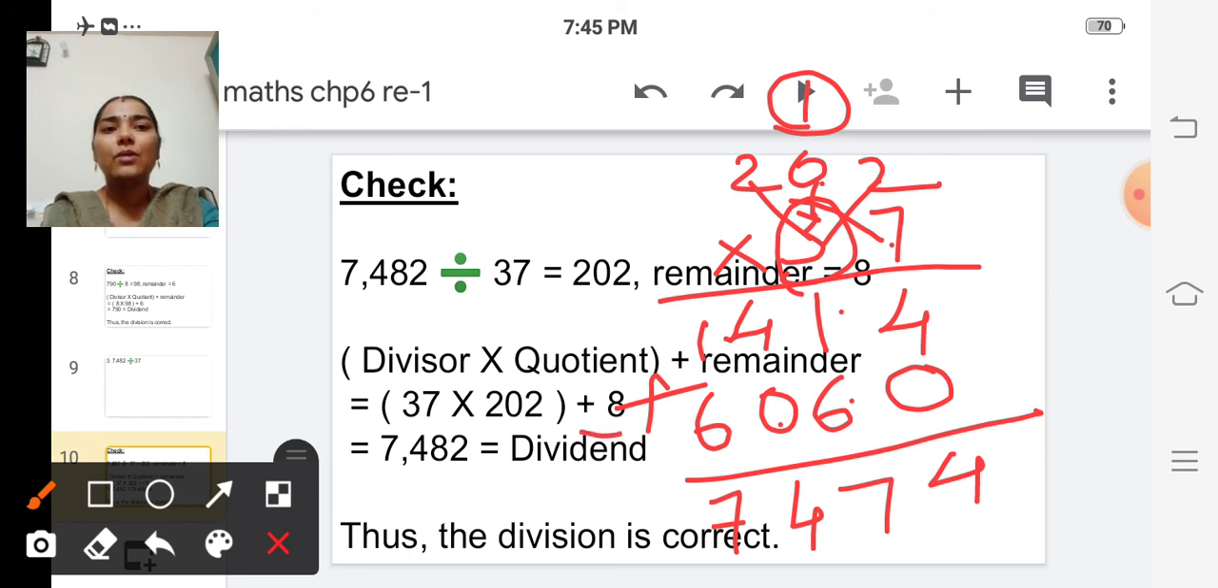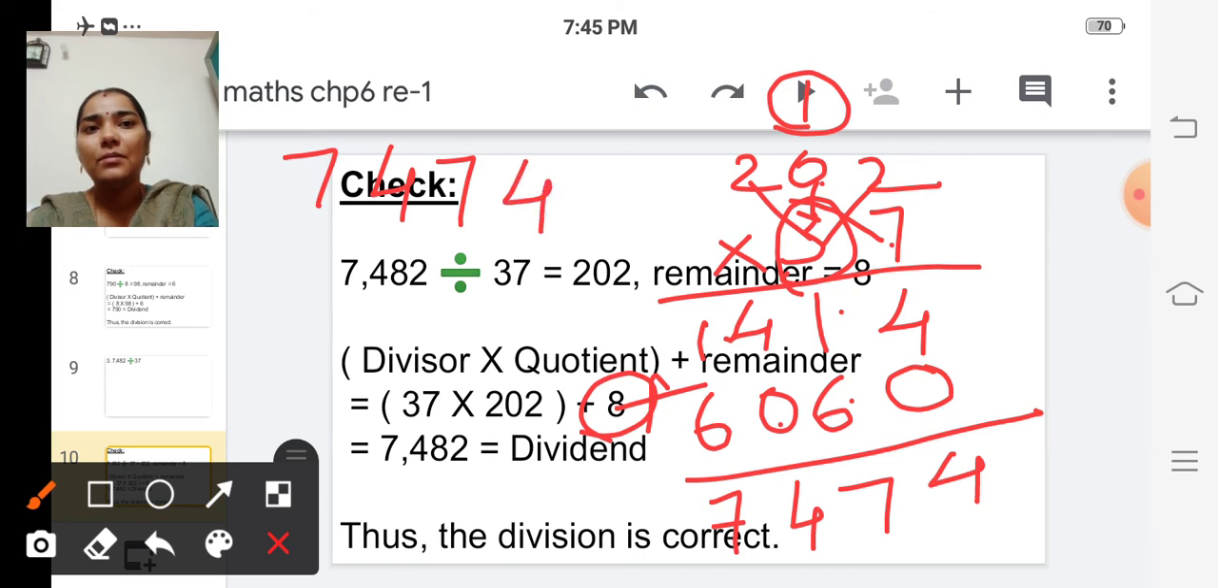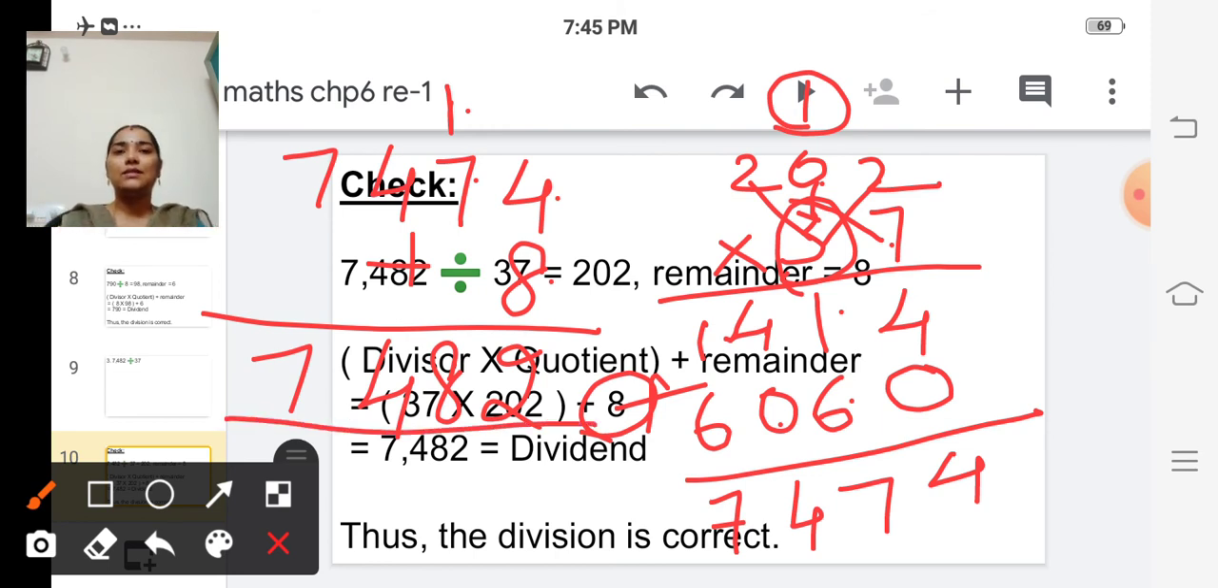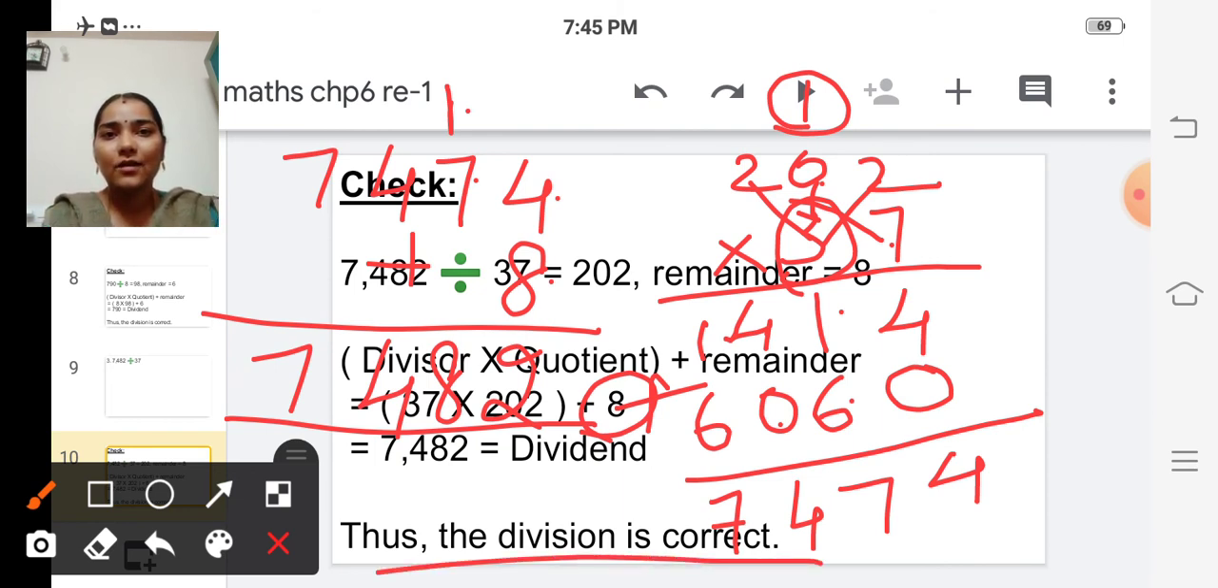So we are going to add this 8. Okay. So 7 4 7 4 plus 8. Add 8 plus 4 is 12. So write 2 here and carry over 1 to the next place. And 7 plus 1 is 8. And write 4 here and 7 here. So 7482, which is our dividend. Thus the division is correct. Okay. So if we get the dividend, then our division is correct.